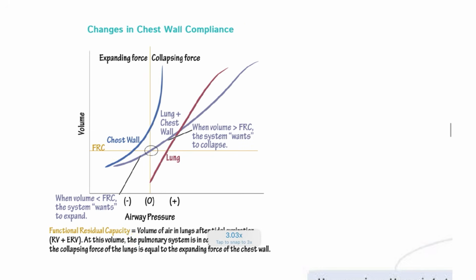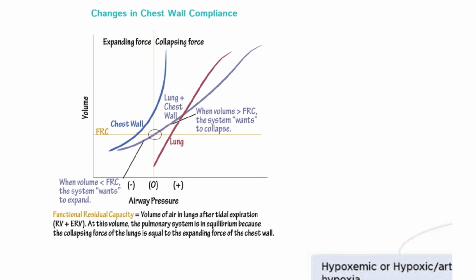Next, compliances. Again, there is always a collision between the expanding forces and the collapsing forces, and everything ends at the functional residual capacity. First, the chest wall has this curve, which raises the volume of air in the lungs after expiration, and the collapsing force acts after the functional residual capacity. This is the lung and the chest wall.